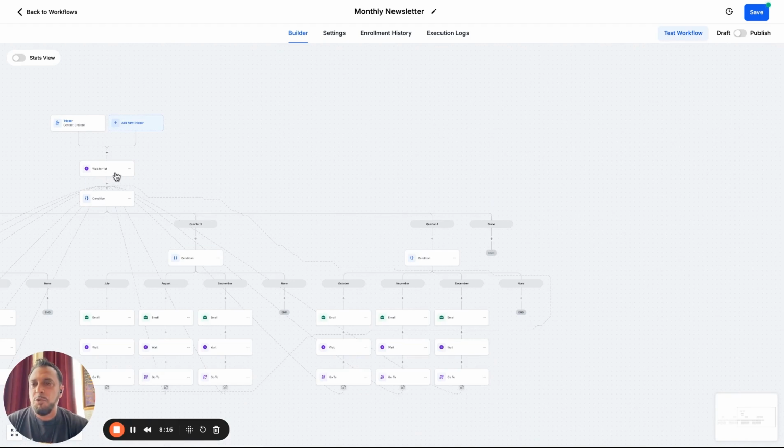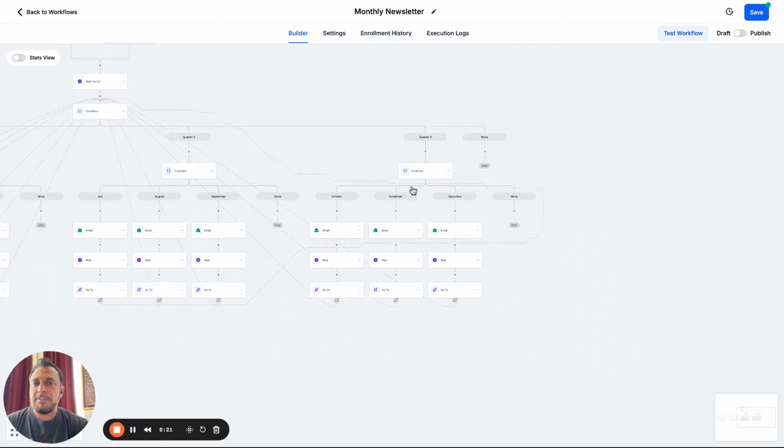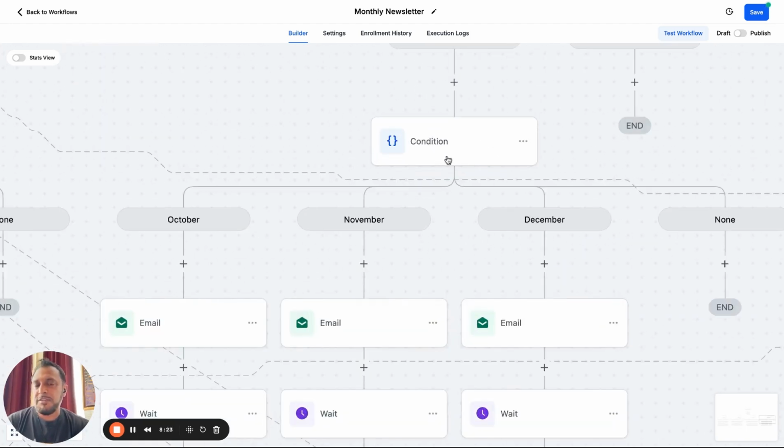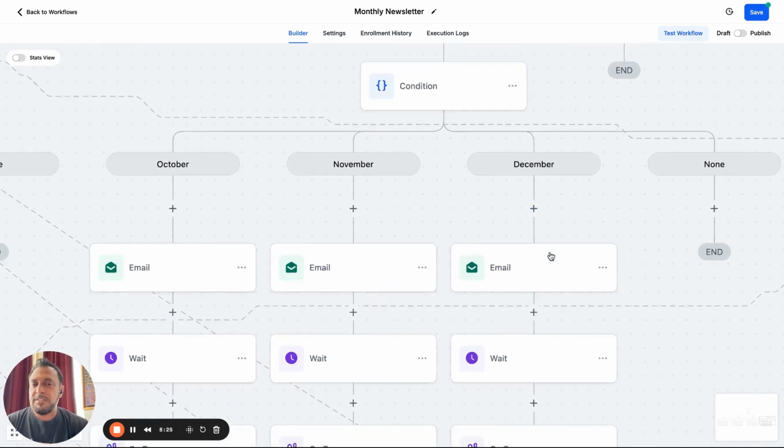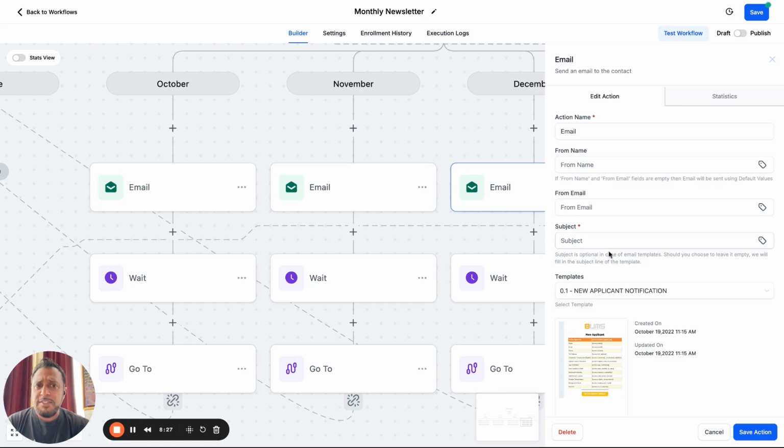They entered this. Wait for the first of the month. The condition is it's fourth quarter. Then it's going to go into fourth quarter, hypothetically, if it's December. It's going to check. It's going to see that it's a December. It'll want to send this email.